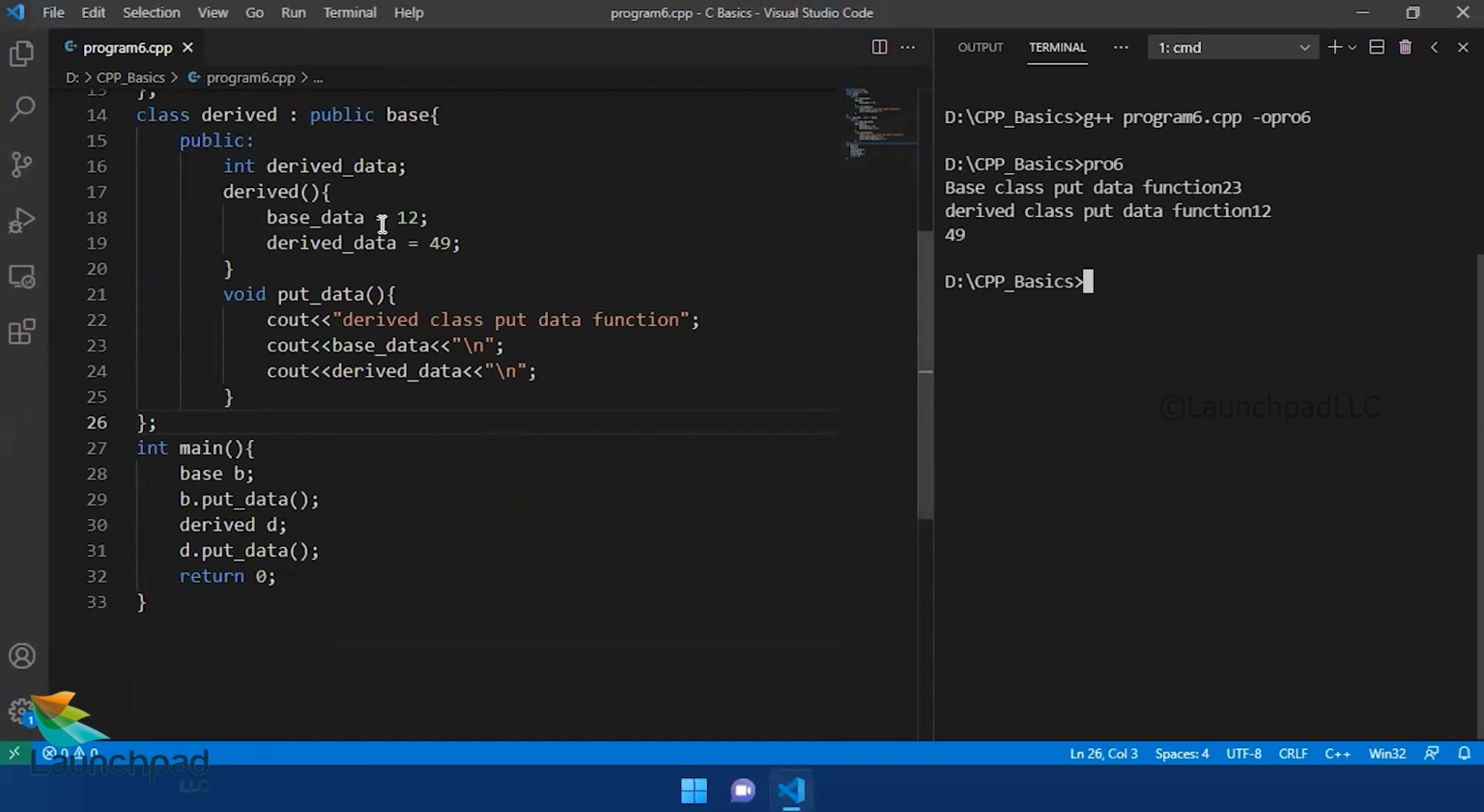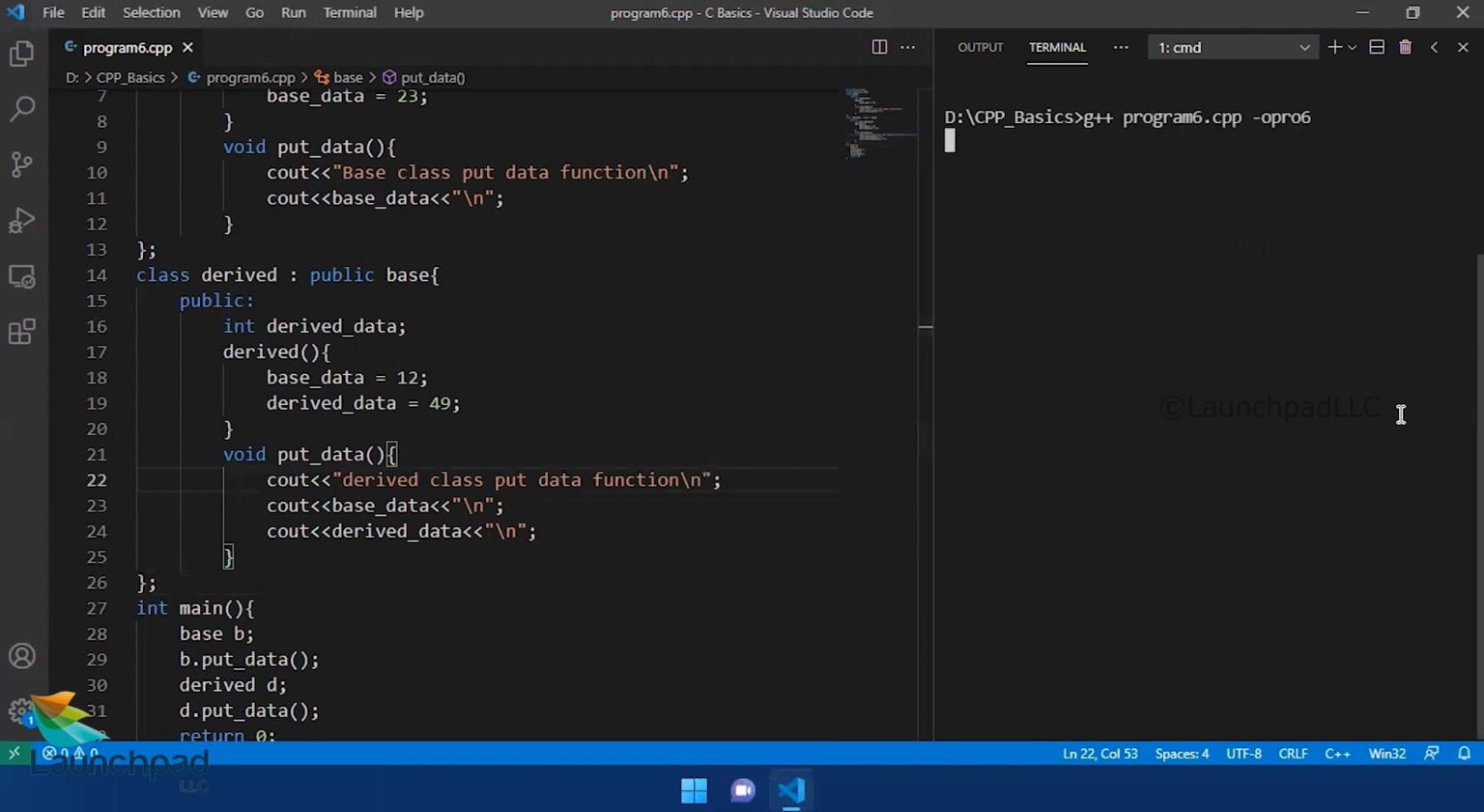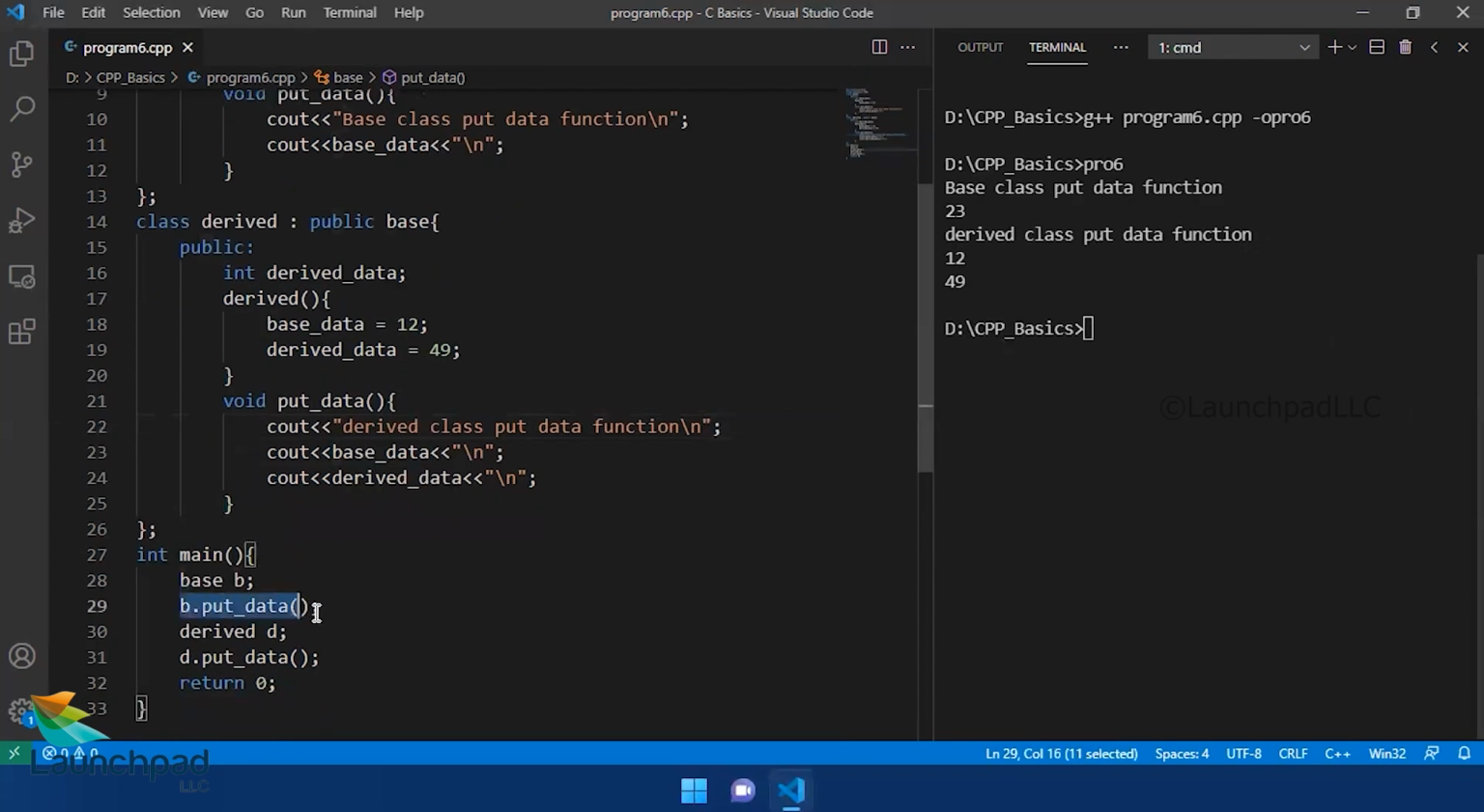You could see it prints the data. The alignment is not fine. So I include \n characters at the end of each line. I clear the screen, compile it one more time. And let's run this. Now you could see during the first call of b.putData, the base class putData function is being called. And during the d.putData call, the derived class putData function is being called. And this is all about the overriding part.